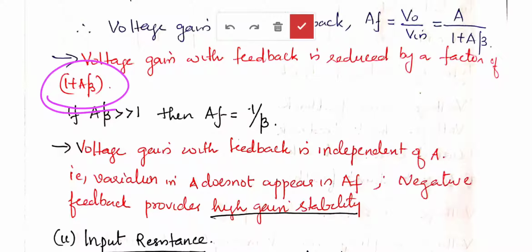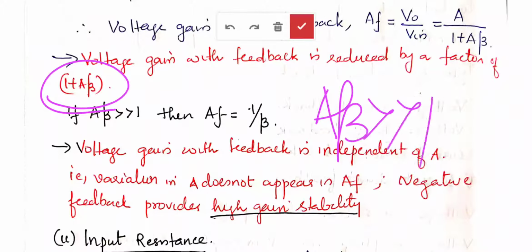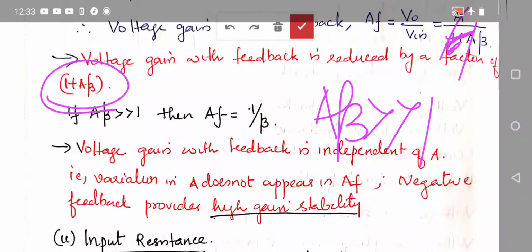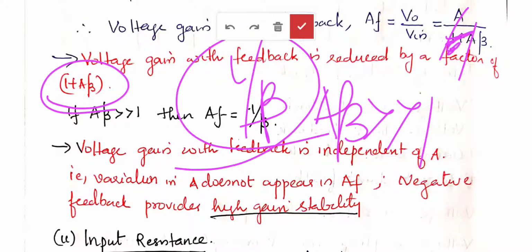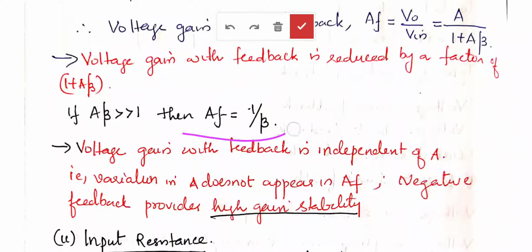If A beta is very much greater than 1, what will happen? The equation of gain will be A by A beta. A and A get cancelled, and what remains is 1 by beta. That means the gain of a negative feedback amplifier AF is almost equal to 1 by beta.